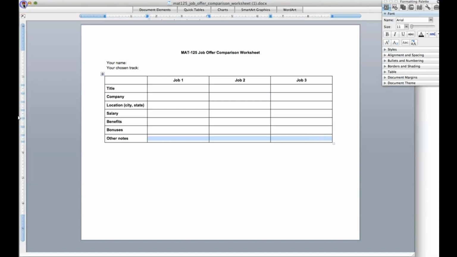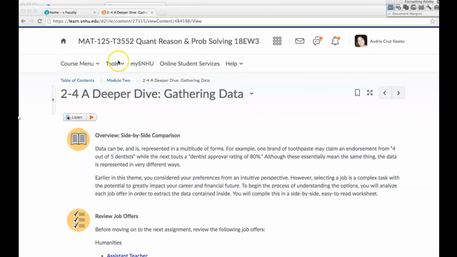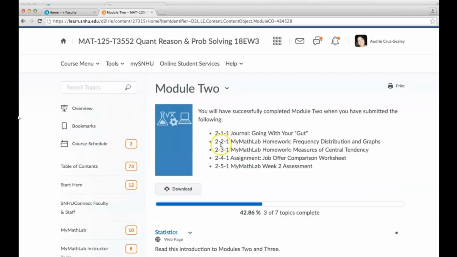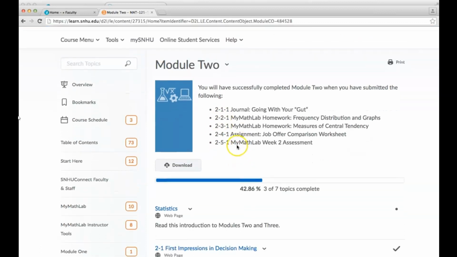Okay, so let's just summarize what you're going to be doing this week. Let's go back to module 2. You are going to have 3 homework assignments, 2 homework assignments and 1 assessment. So you have 3 MyMathLab assignments. You have the journal where you're just glancing over the tracks, maybe glancing over the jobs within each track, and then picking a track and letting me know what you think of it.